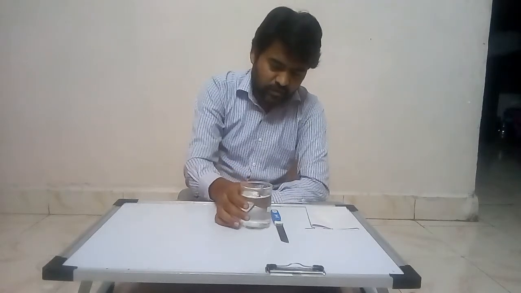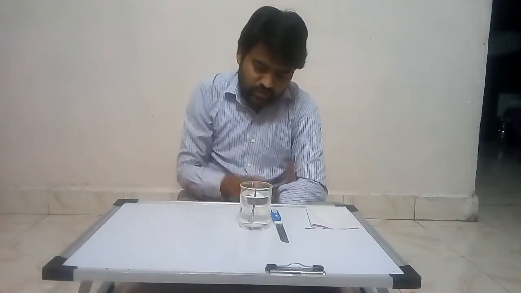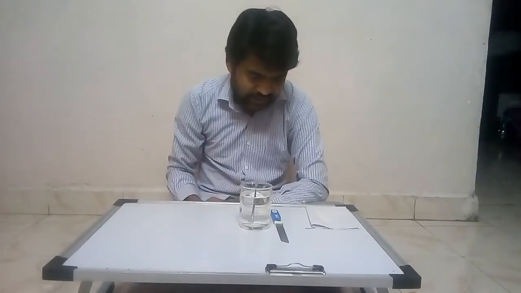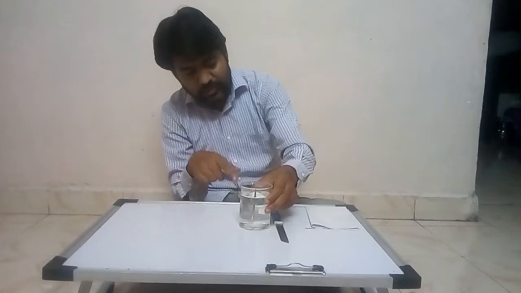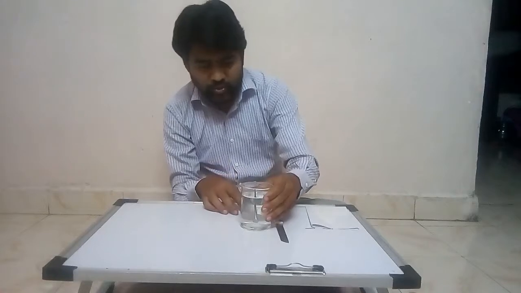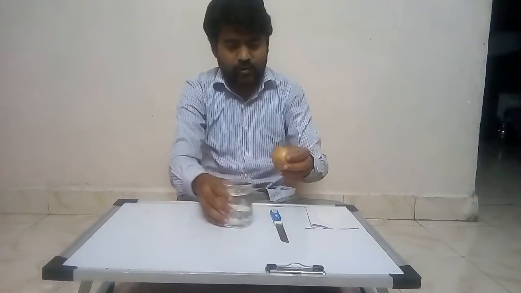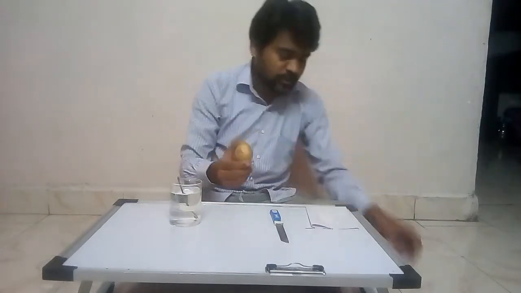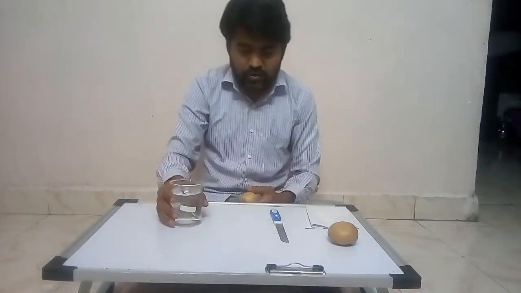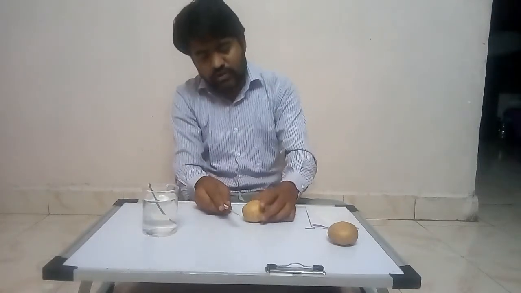Here we have taken tap water, nearly 80% filled, which is two-third of a beaker, and a random quantity of sugar I have added in that. Because of that, the tap water is now converted into a solution called glucose solution or sugar solution. Now what we have to do, this is the potato. We have to prepare a boat of this potato, and in order to prepare this boat, we have to take a knife and cut that potato properly.